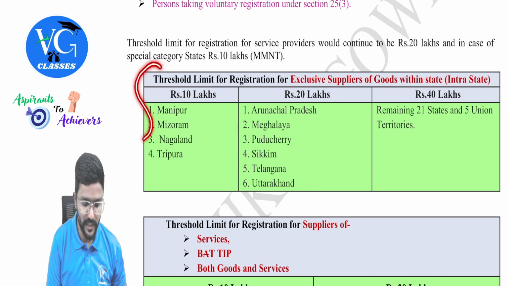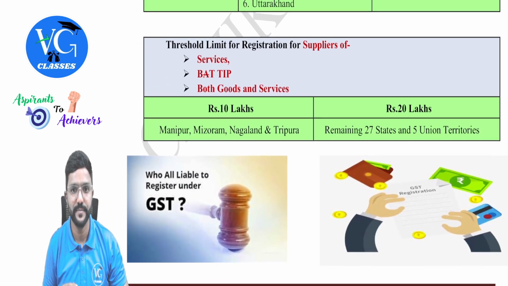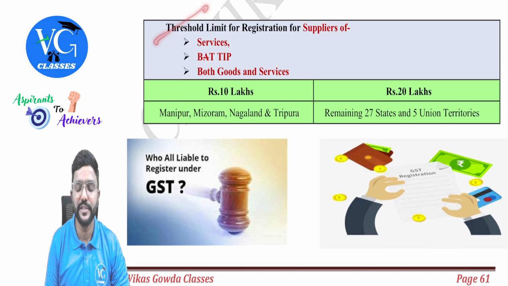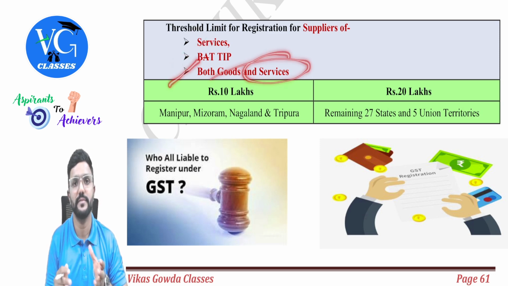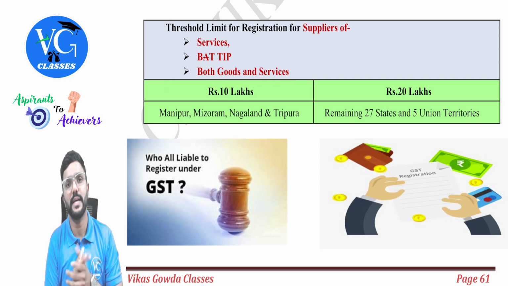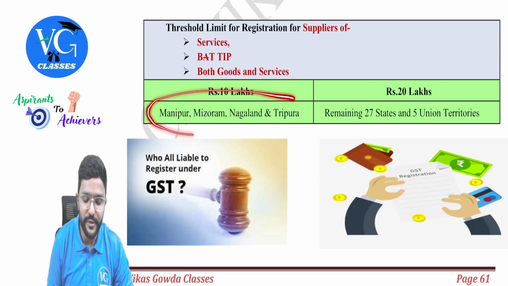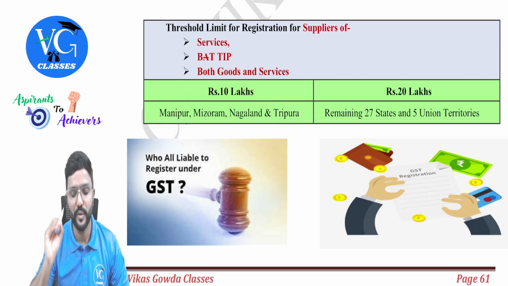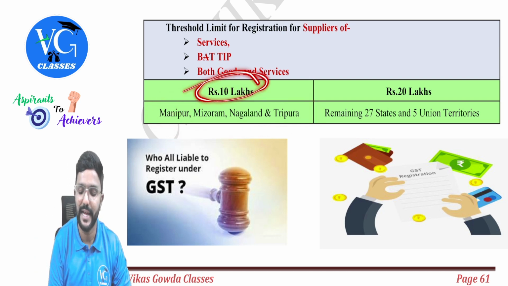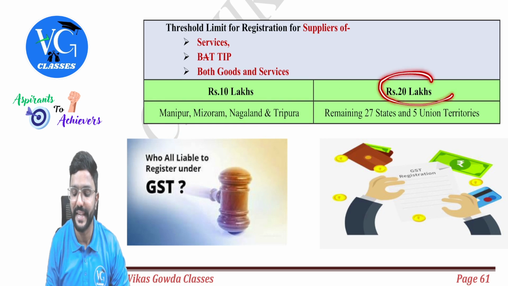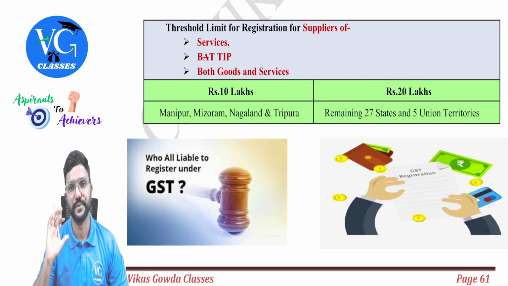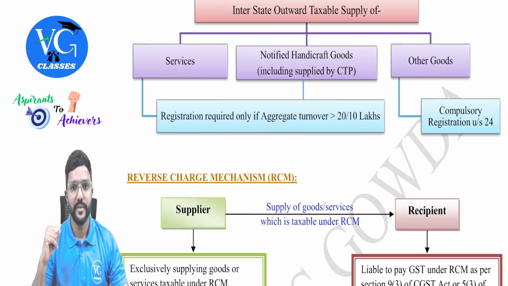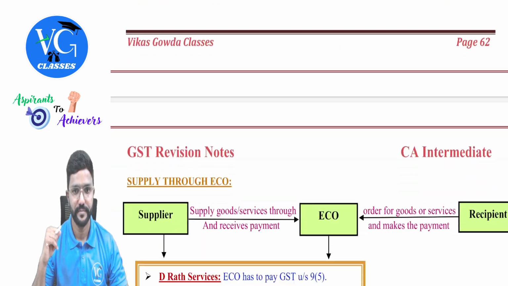Got it? Yes. So this I already covered, just now I explained. So what is the threshold limit for registration for suppliers of services or goods along with services? In case of MMNT, that is Manipur, Mizoram, Nagaland and Tripura, it is 10 lakhs, whereas for other states and union territories, the limit is 20 lakhs. Got it? Yes, sir. Yeah, these charts we already covered.